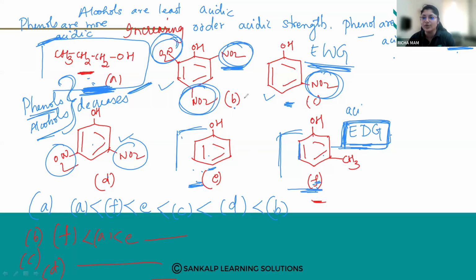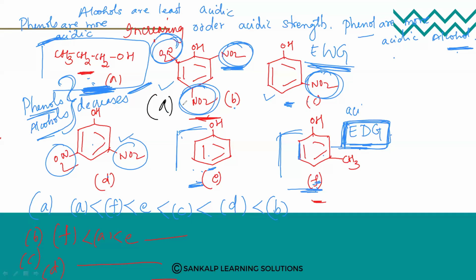Increase to decrease, then how will you do it? Increase to decrease means first will be your nitrophenol, then this trinitrophenol, this compound. Now I'll mark it with black color. See, this will come first. Now we have done from decrease to increase, because alcohols are the least. Alcohols are the least here.